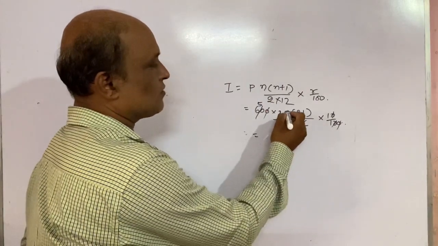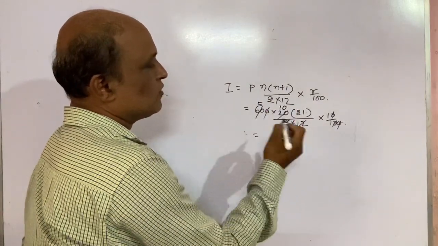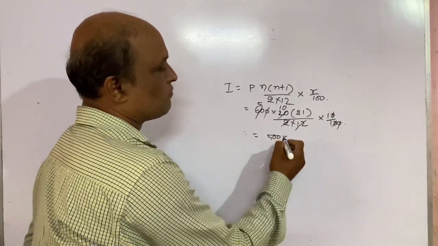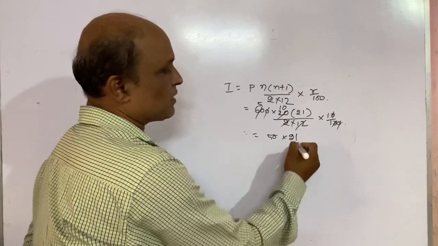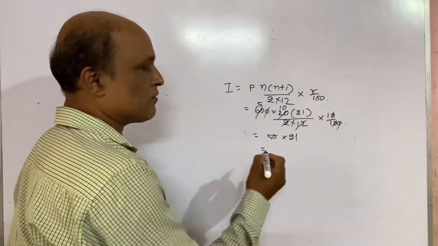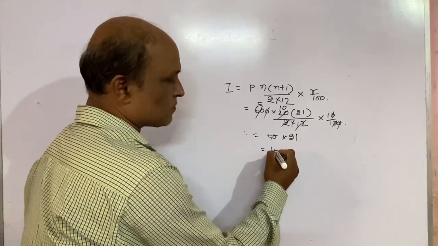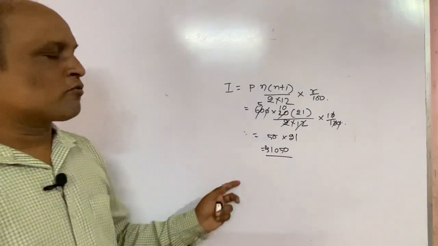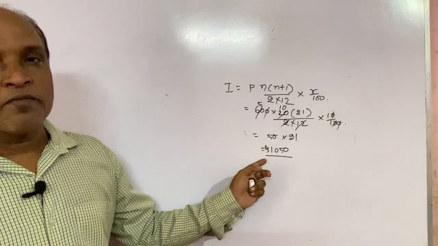This 2 you can cancel with this one, 210. So you will be getting 50 into 21, that will give you 1050. So the bank provides us interest of rupees 1050.